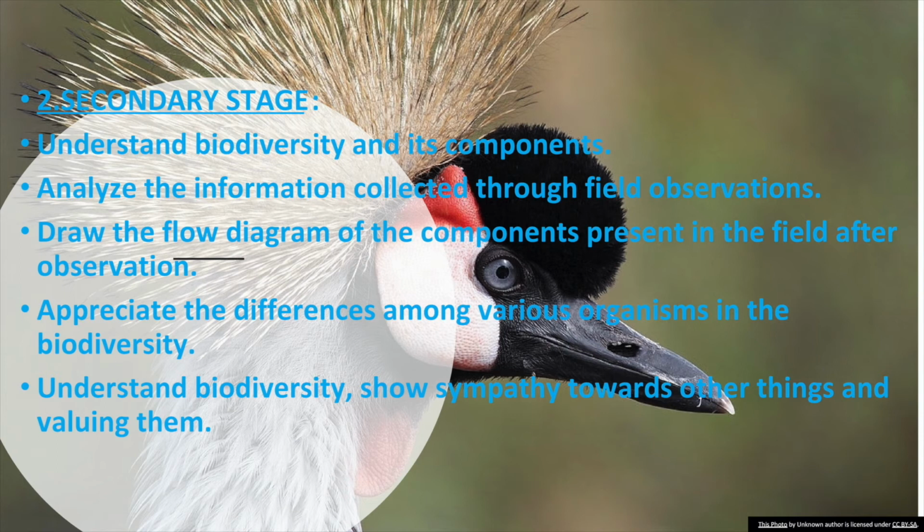Now, the third learning objective of the secondary stage is that they should understand biodiversity, show sympathy towards the living things and value them. So, as soon as they are able to understand biodiversity, they will start appreciating the organisms present, how they fly, how they move, and what the different organs involved in their locomotion are. When they are dealing with everything, they also start valuing them. So, this is the case with the secondary stage.